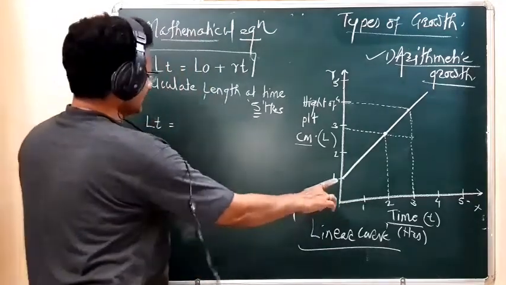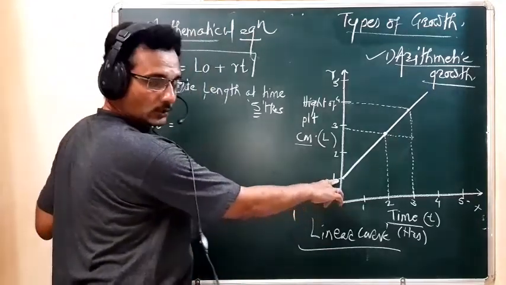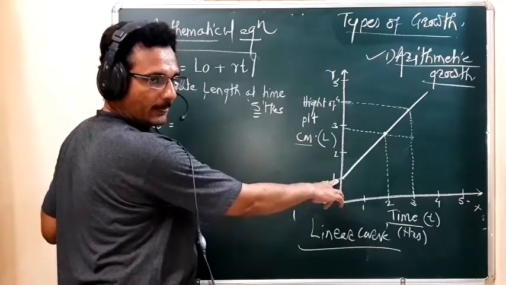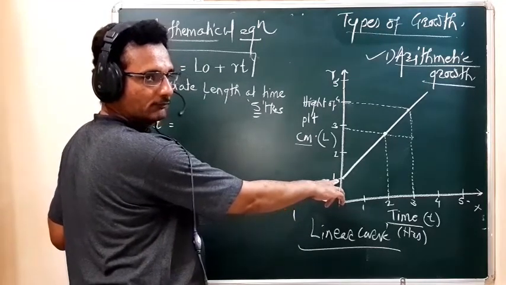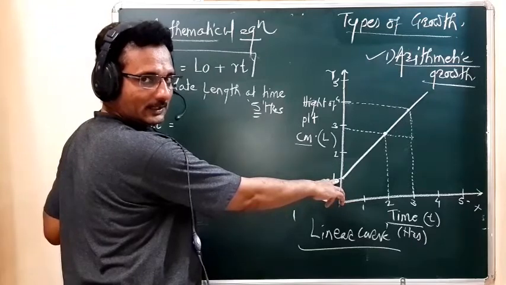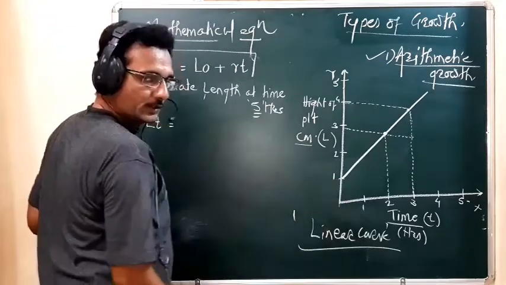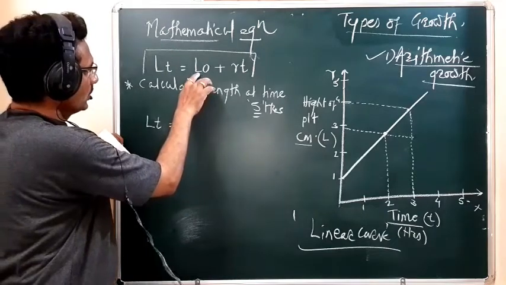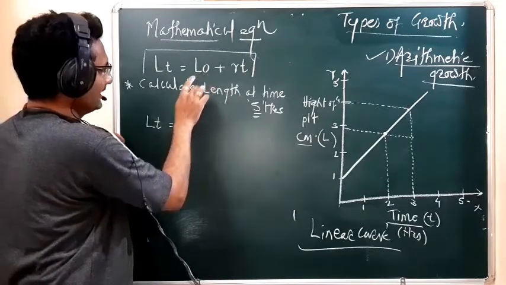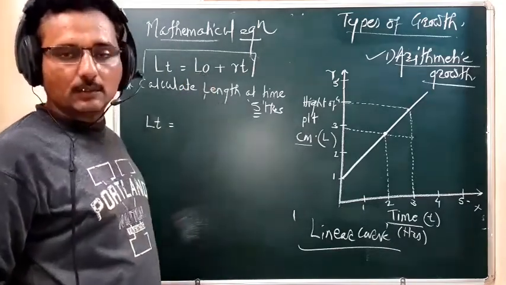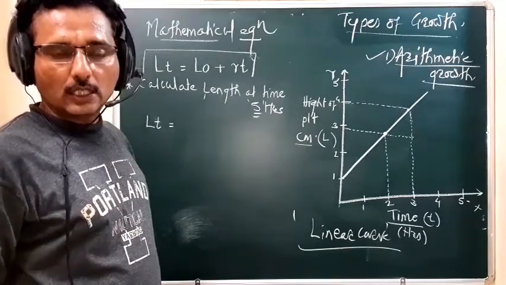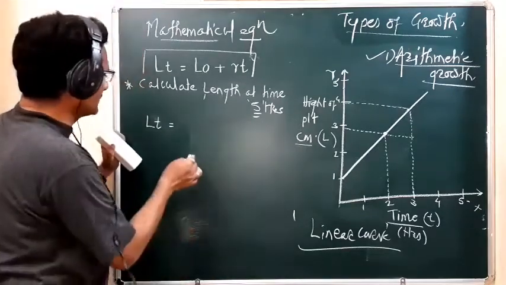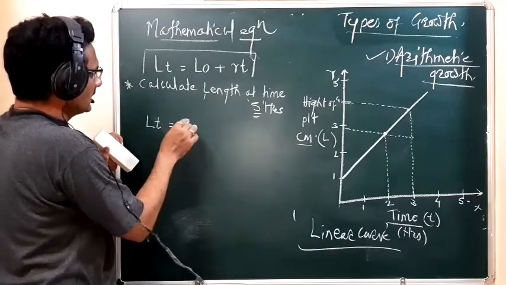This is the initial growth. The growth is never 0 at the initial stage. So the initial growth, or the length at time 0, L naught, is 1 centimeter.